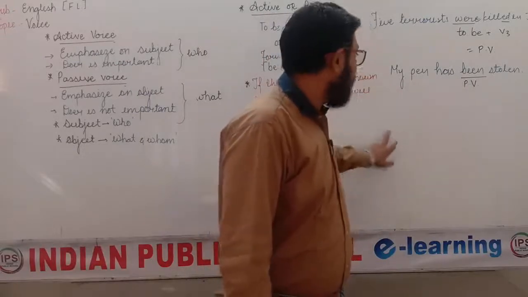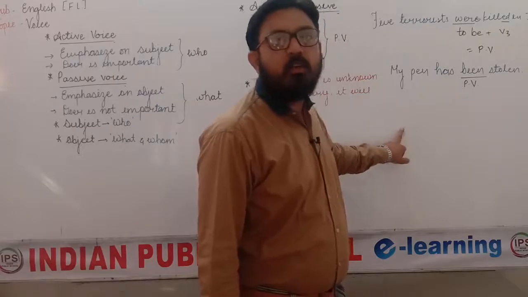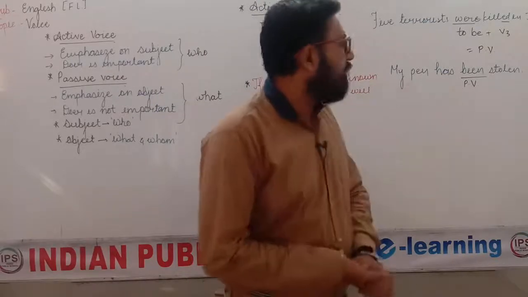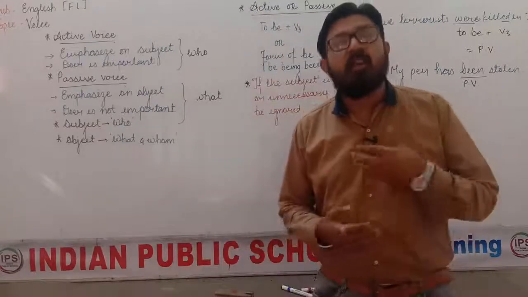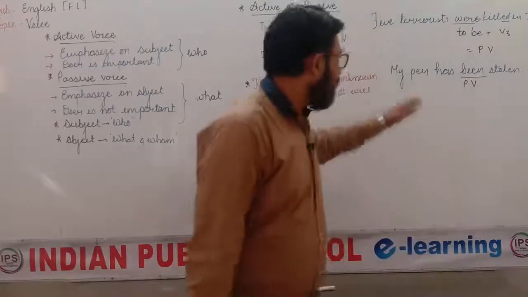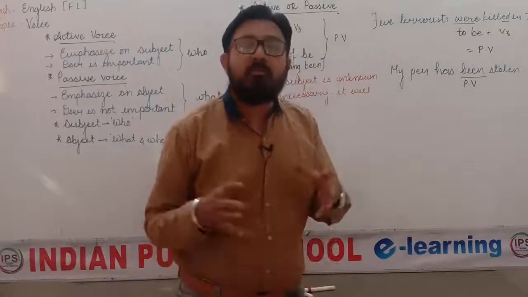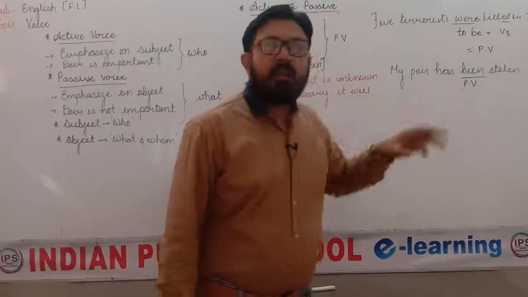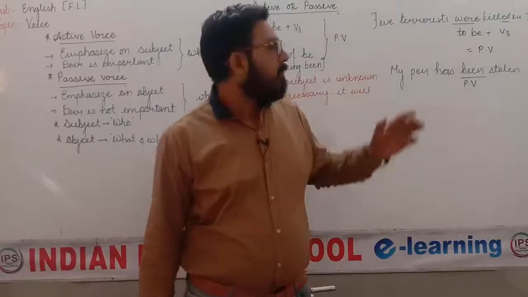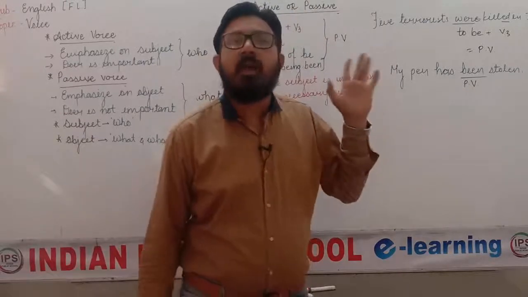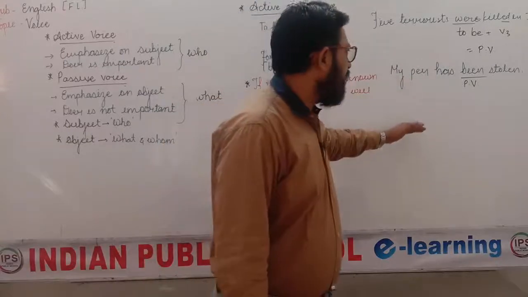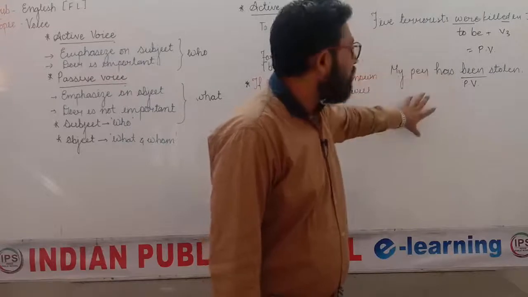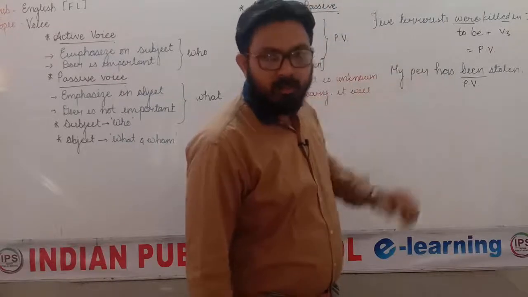But if we change the sentence into active voice, then we need to inform about the subject, that is, who is the subject. Here the subject is not given to us, so we will have to add the subject ourselves according to the sentence. When we are saying that my pen has been stolen, that means we do not know who has stolen our pen. So at that time we use a word like someone. The answer will be: someone has stolen my pen. That we will discuss in depth when we come to the point of passive to active. Right now I am just giving you an example of how you can make the sentence.